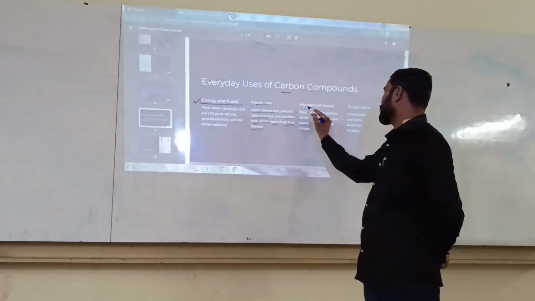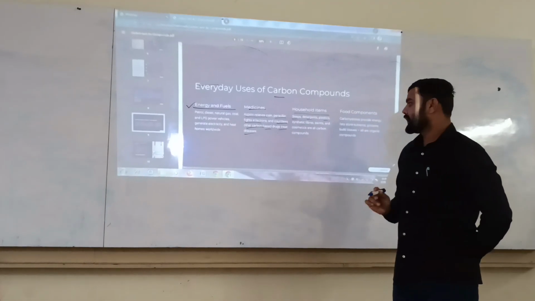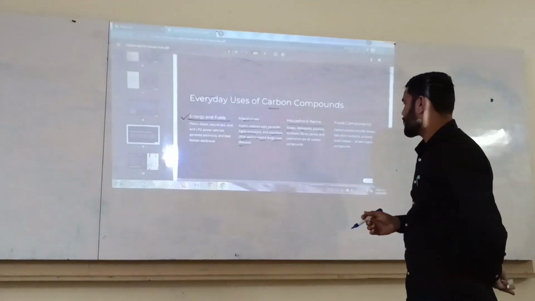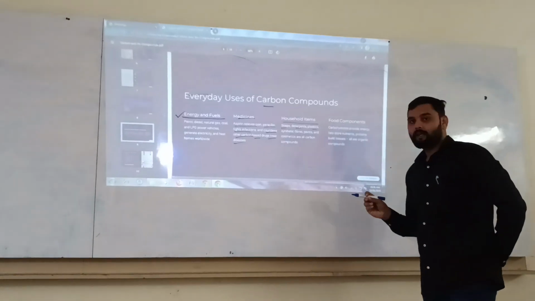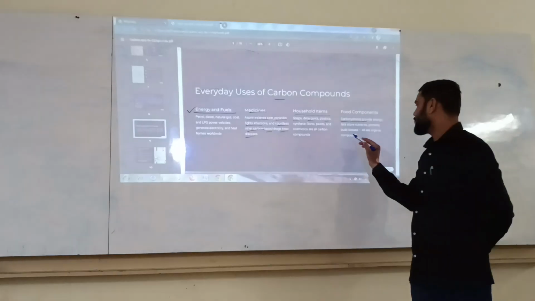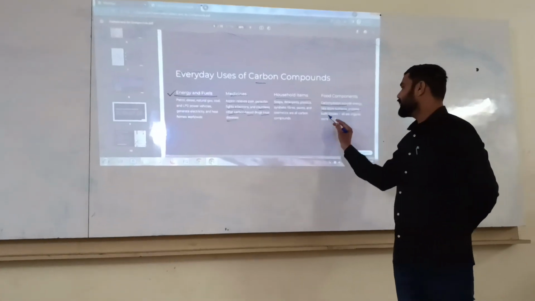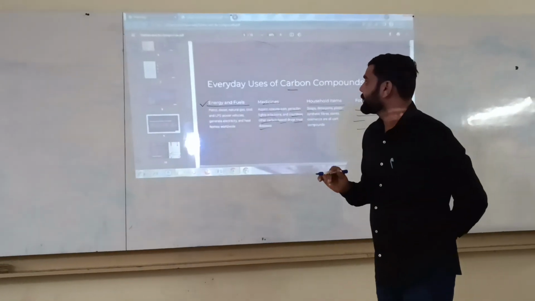Next, household items. Carbon is used in soap, detergent, plastic, synthetic fibers, paint, cosmetics and all other carbon compounds. And last one is food components. Carbon is used in carbohydrates, which provide energy, fats, which store nutrients, and proteins, which build tissues, and these are all organic compounds.